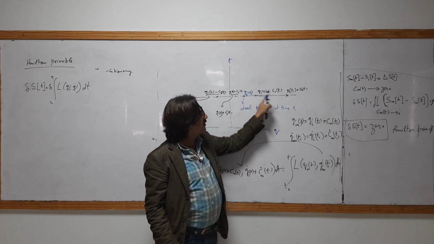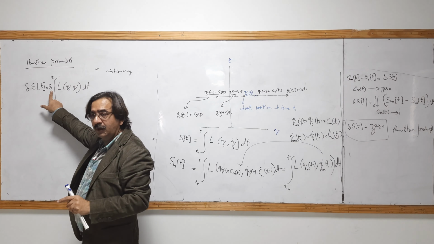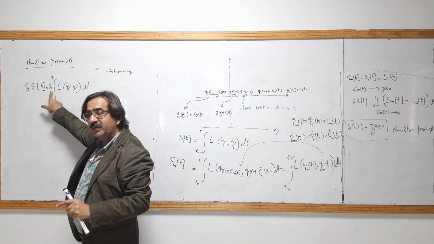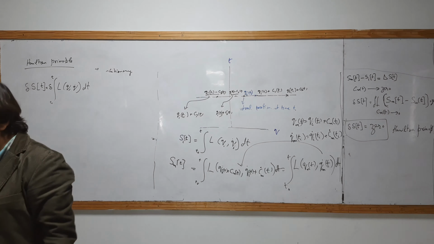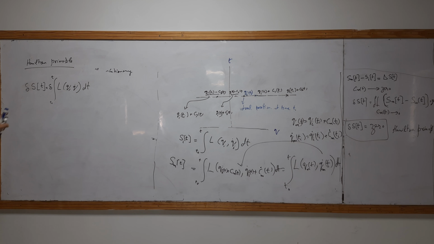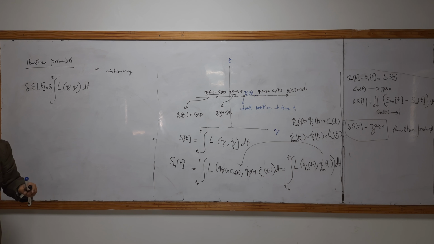This variation is not in time. This variation is in position. Yes, so this integration is with respect to time, so there may be an interchange with it because both are independent.